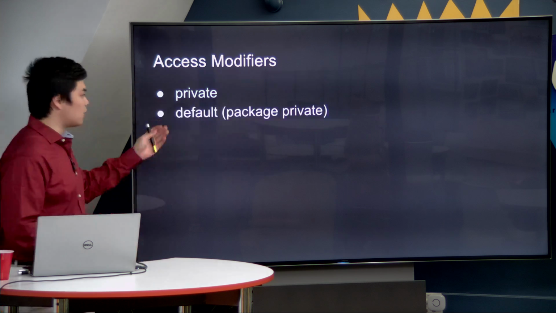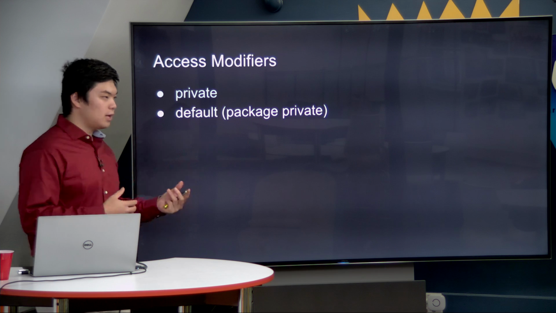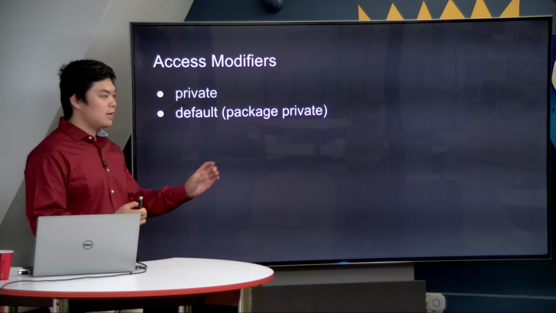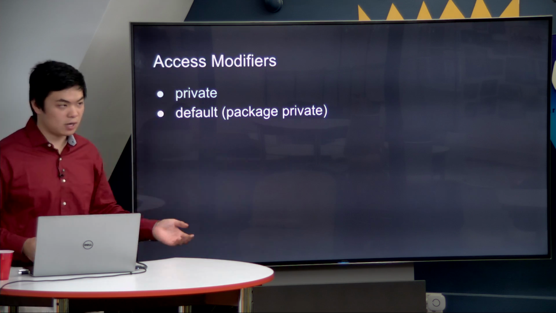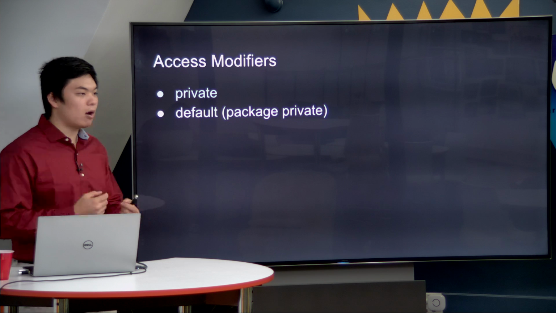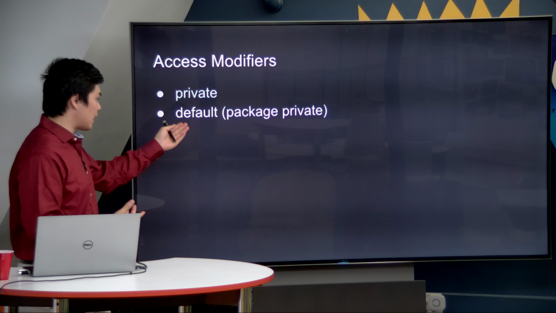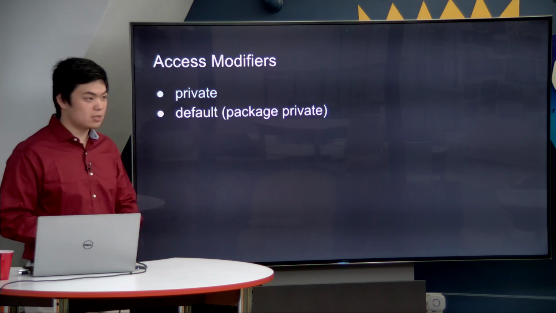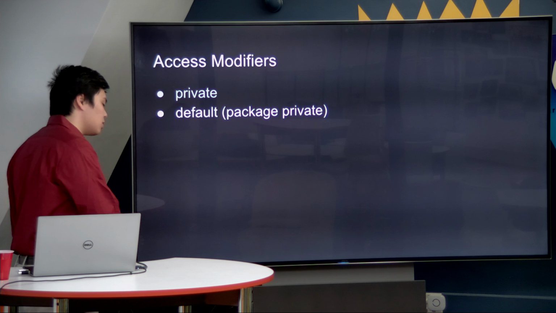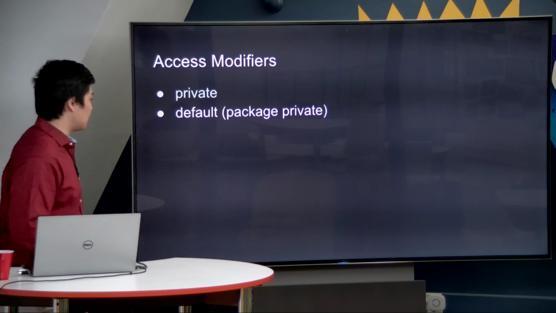Afterwards, we have default, also known as package private access. Default is not a keyword we'll ever see in a program because default is just what happens if you don't put an access modifier in front of your object or in front of your method. Default means that only other classes inside of your package, inside of your folder, will be able to access and change the parameters that are specified as default. Nothing outside of that, no other folders and other directories, and not even your child classes can touch your objects and your methods.